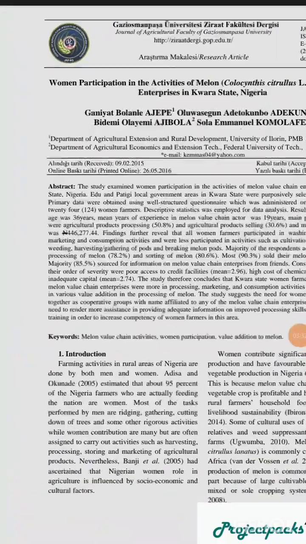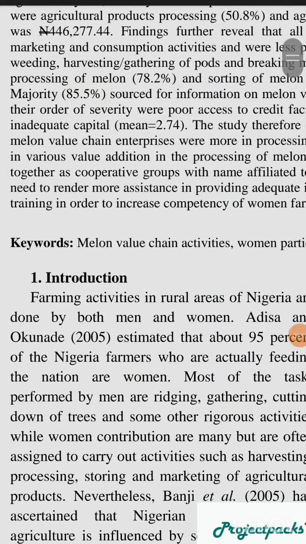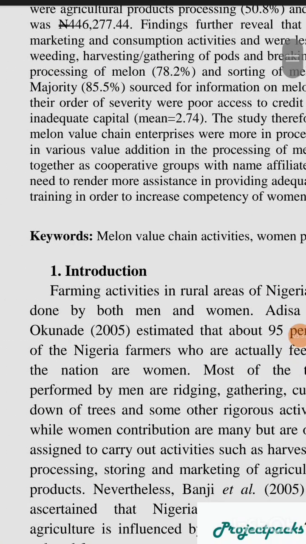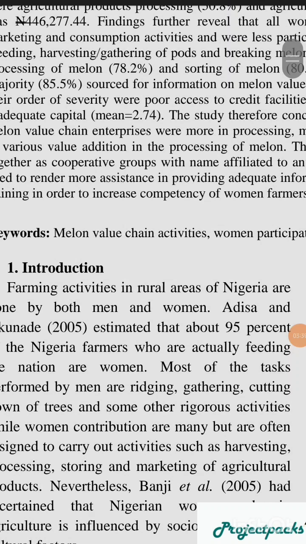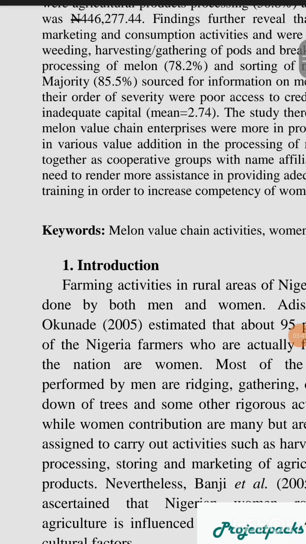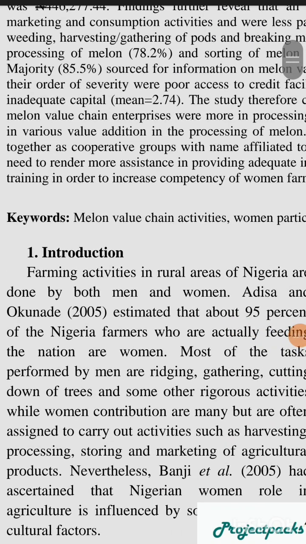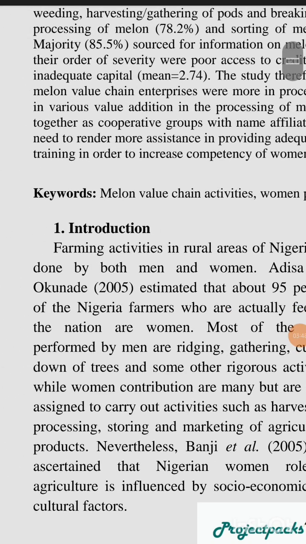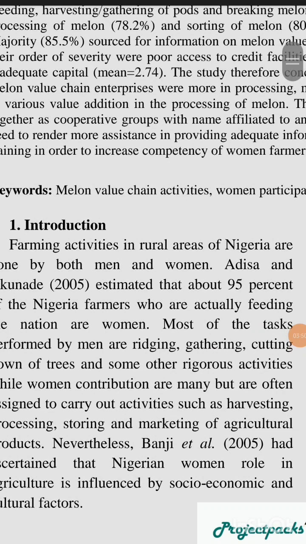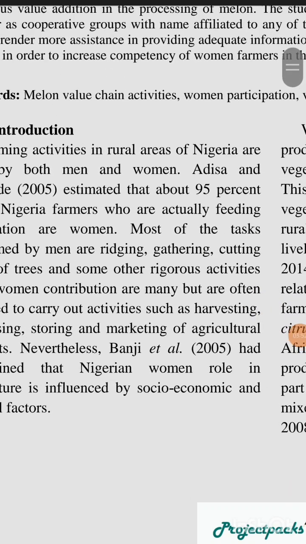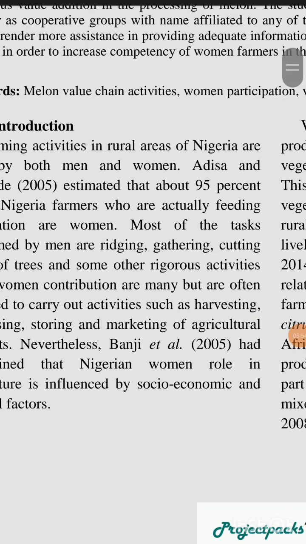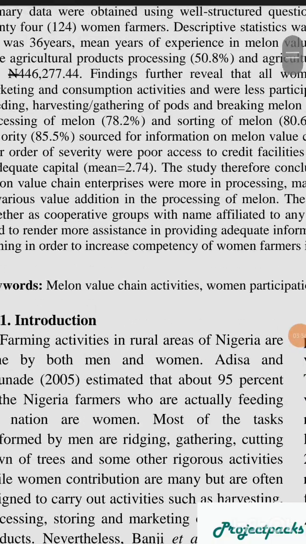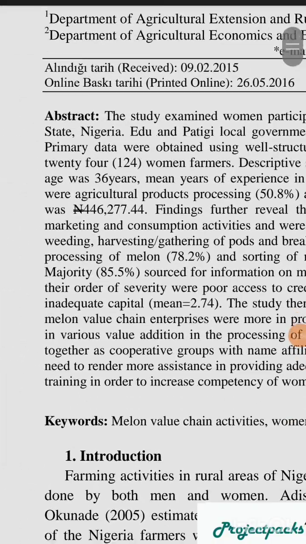Go to this place. Look at the way this person started his own. Farming activities in rural area in Nigeria are done by both men and women. That's where he started. That's the first statement. Now he says Adiza and Okwadi 2005 estimated that about 95% of the Nigerian farmers who are actually feeding the nation are women. So you can see the other statements. You can copy, ensure you copy something from 2011, 2018, and all of that.